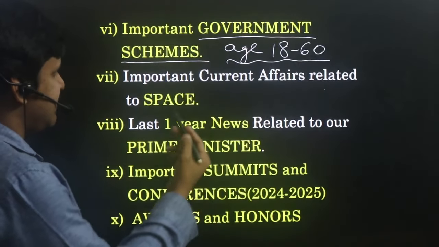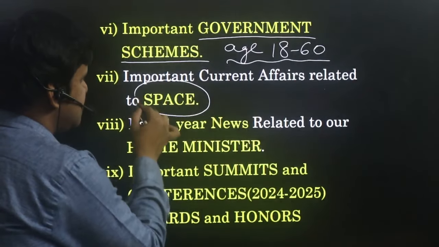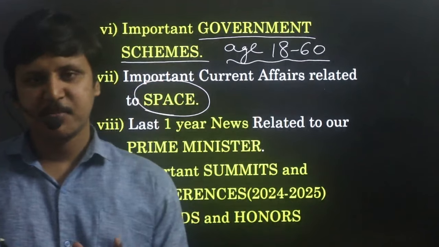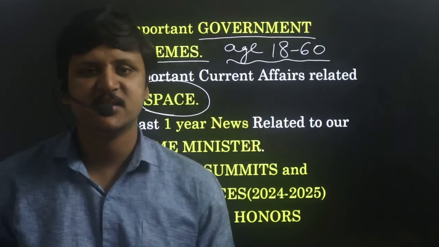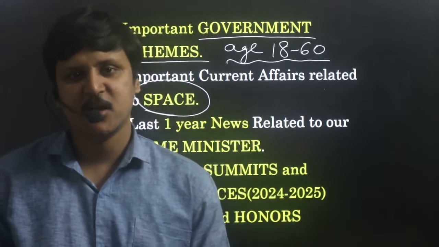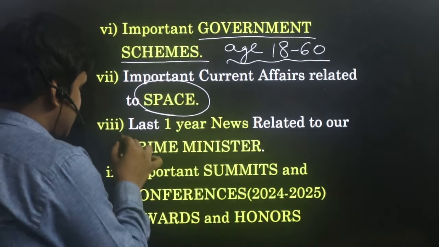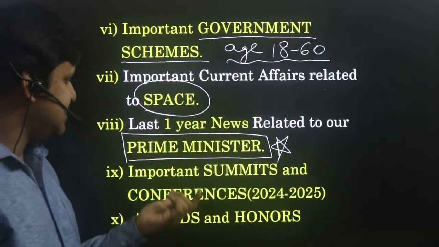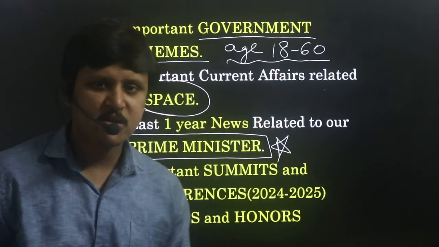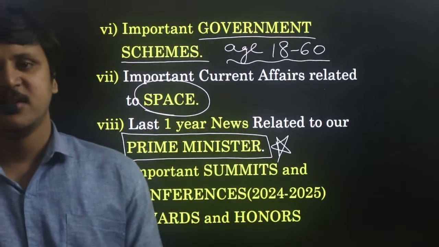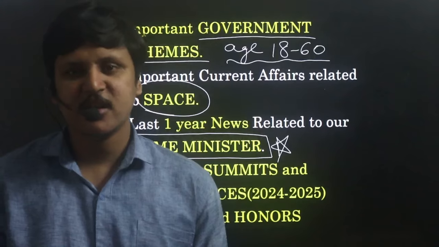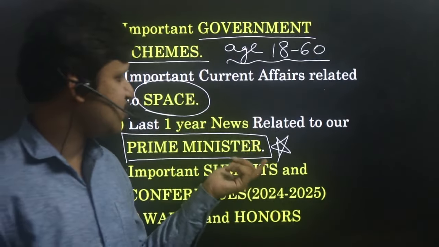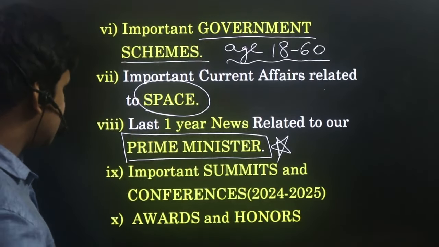Next, important current affairs related to space can also be asked. Suppose they will be giving any astronaut name, and they may ask that they spent how many days in space. Like that also questions can be asked. One year news related to our prime minister is also another important thing. You can also consider what are the recent visits of our prime minister, that means any countries, and if there are any treaties signed or anything, those are also important. And also awards given to our prime minister in the recent 1 year. That is also another important thing to be noted.